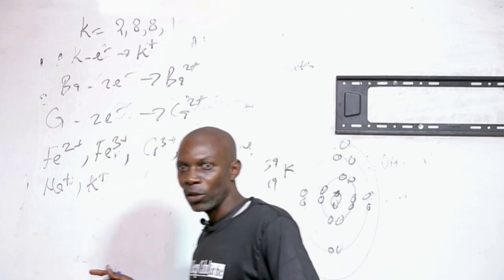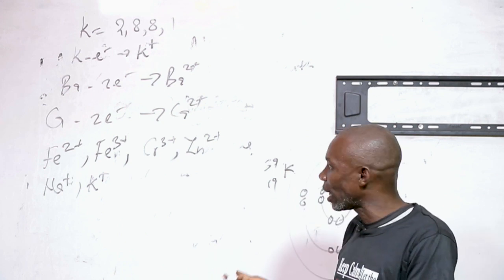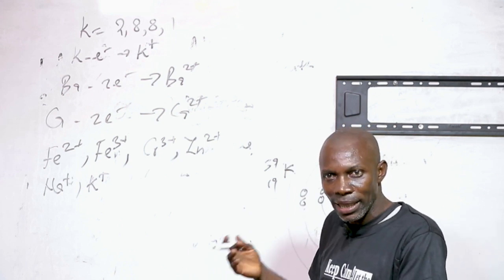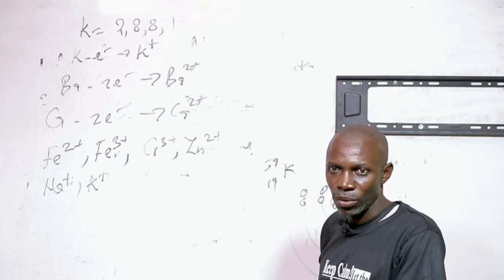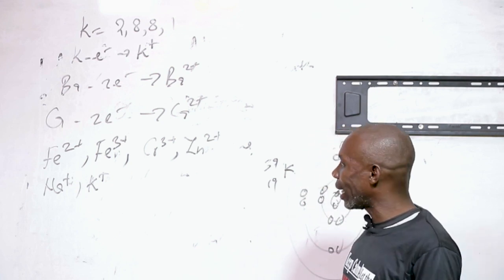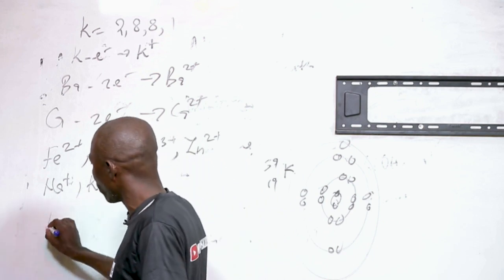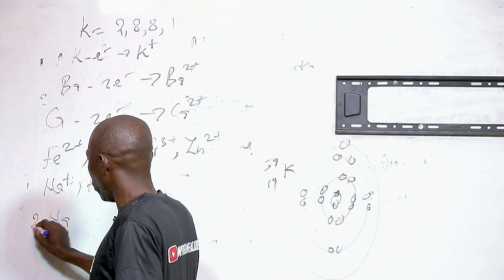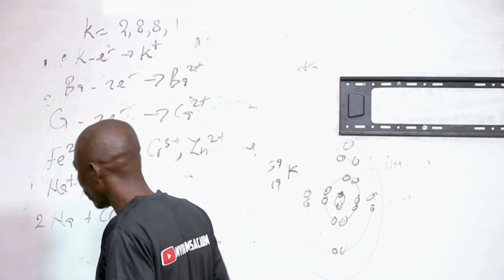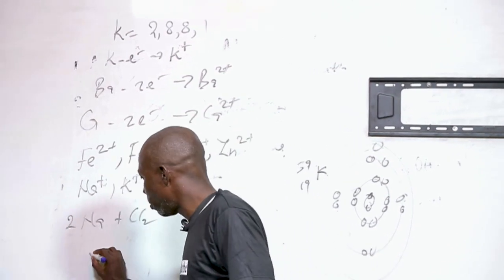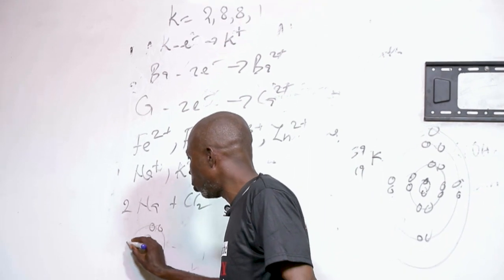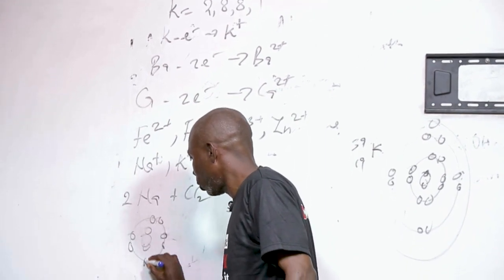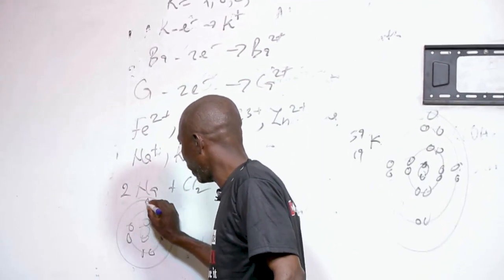Now, if you talk about the reducing property, a reducing agent is a substance that donates electrons during its own reaction. If you look at the reaction between sodium and chlorine, you'll find out that sodium is the substance that will donate an electron to chlorine.